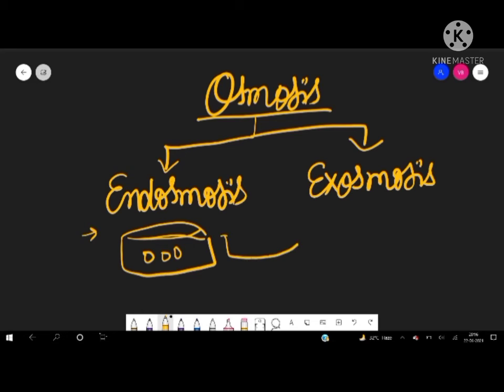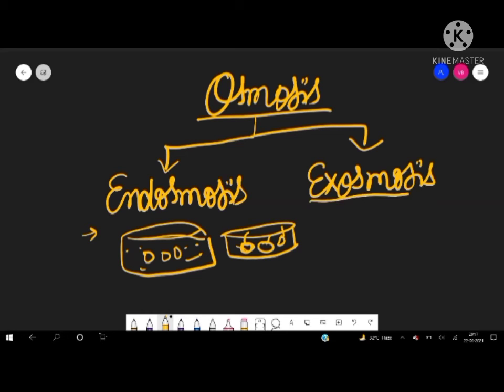The size will increase, and the water which is present inside that bowl will go inside those chhole. This process is known as endosmosis. It means the water has to cross the cell membrane or plasma membrane and then it can enter inside the cell.